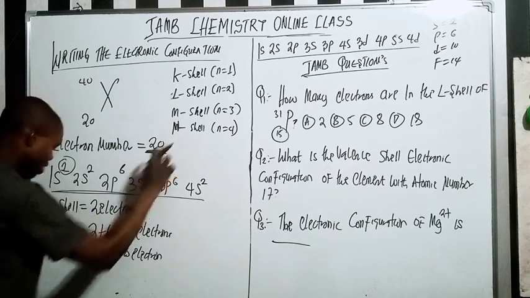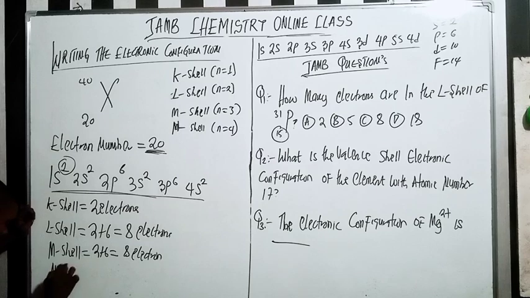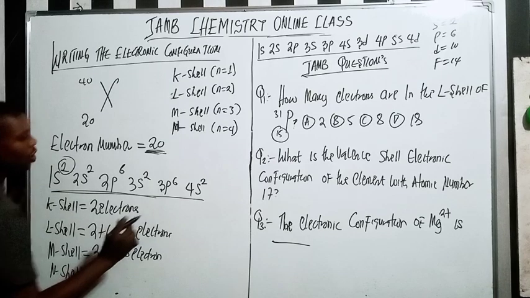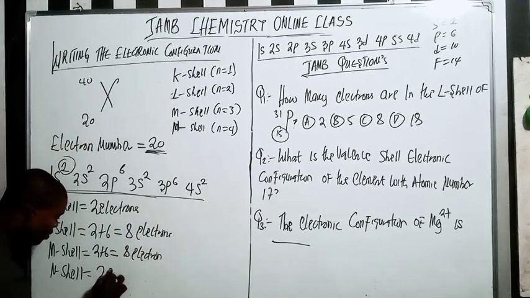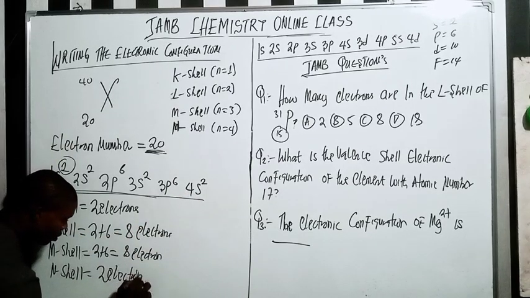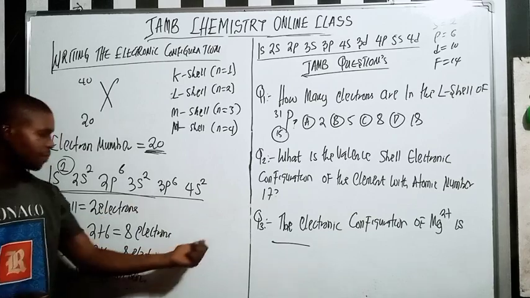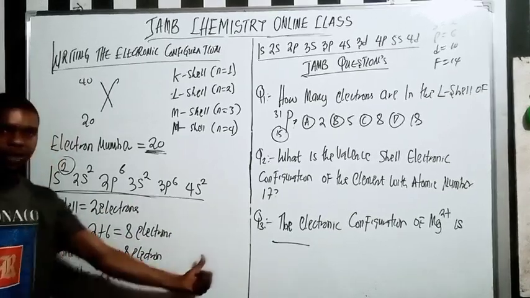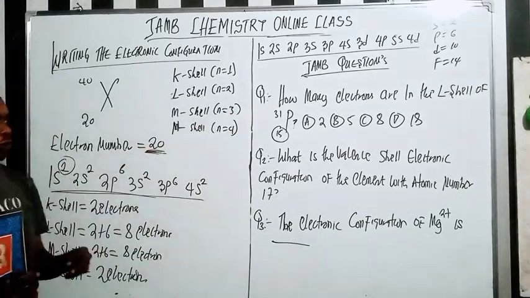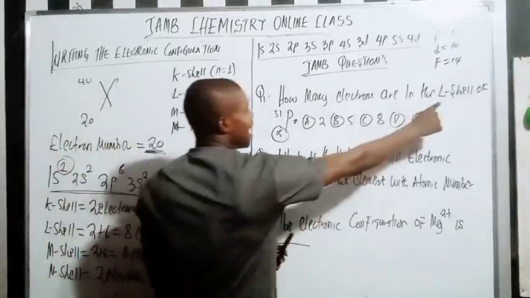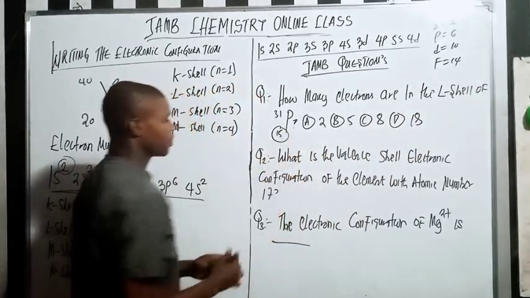Now, what about the N shell? My N shell only has 4s, which is 2 electrons. So these are the types of questions you should expect in your JAMB examination. Get what they're asking you in the first place: how many electrons are in the L shell of P?